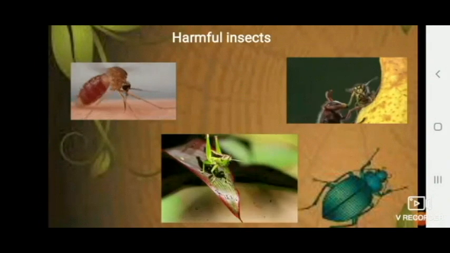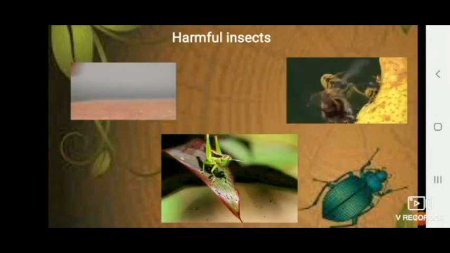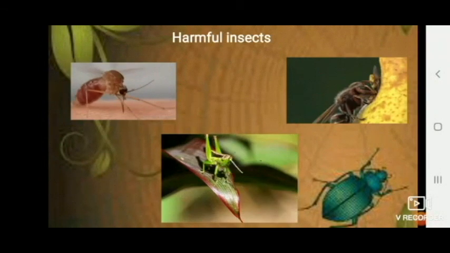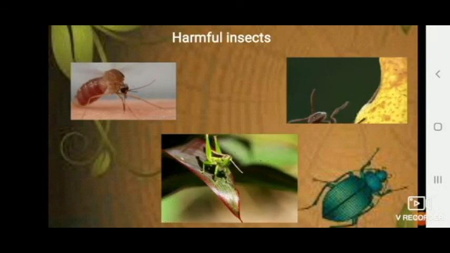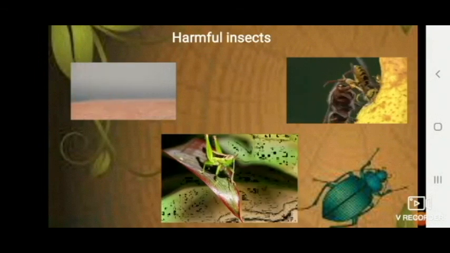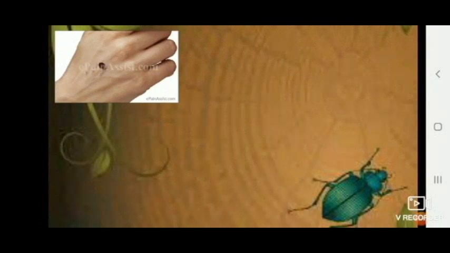Now, the caterpillars and grasshoppers. We all know the caterpillars become very beautiful butterflies and all that. But these caterpillars and grasshoppers depend on plants and grass for their food, and these can be harmful for the plant life. Other than this, the bed bugs, which normally come to the bed, will suck on your blood, and hence you have to be very careful. When we sleep on a bed having bed bugs, they will suck the human blood and cause itching and other sorts of allergies.